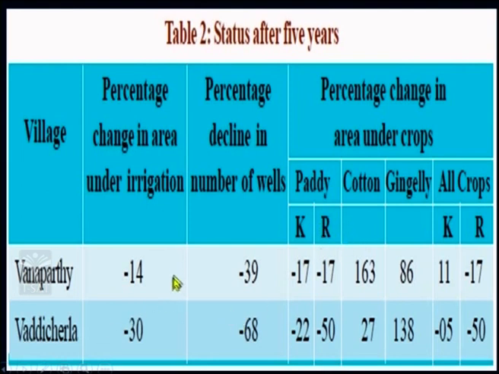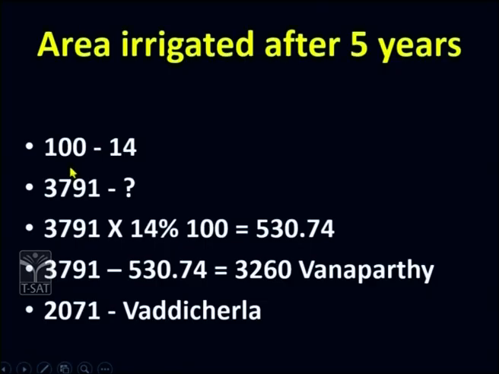Now, here when we are talking about the decline in the percentage of the area irrigated, how much land was finally cultivated or irrigated? Let us try to understand this. Again, suppose you are talking for 100, it is 14%. So, Vanaparthi had an area of 3,791 acres. In this, 14% has declined. So, how much is the land totally which was not covered under irrigation?